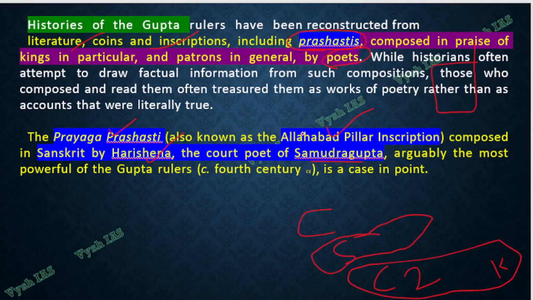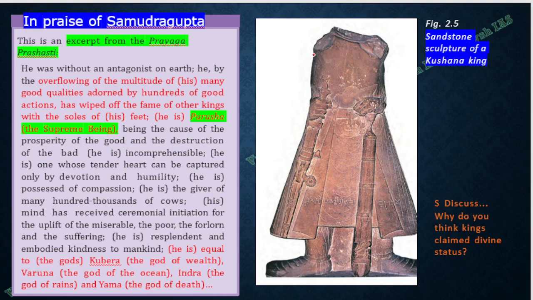So these things were discovered, the Allahabad pillar, and you should know that the Allahabad pillar includes lines written about many people. Not only about Samudragupta, one section will be there, then maybe later when the Mughals or the Khilji dynasty and all come, their writings are also there on that. So whoever is there at that time, they keep updating about their kings under the available space in the pillar. If you see, this is a godlike structure they have made of the Kushana king, a Kushana sandstone sculpture, and this is one line from the Prayaga Prashasti written for Samudragupta by Harisena.